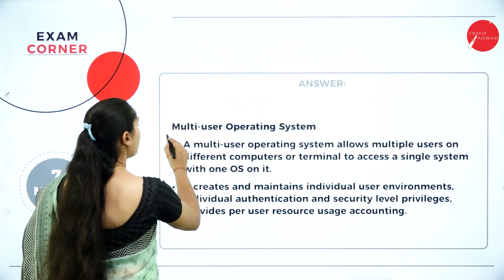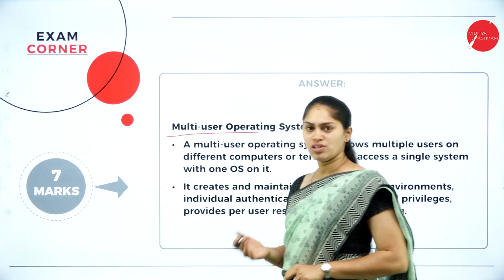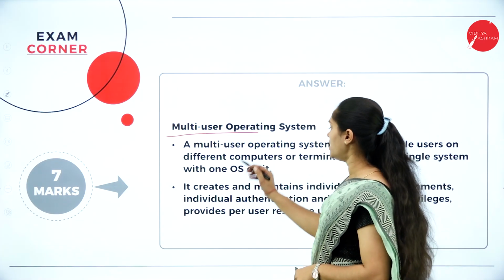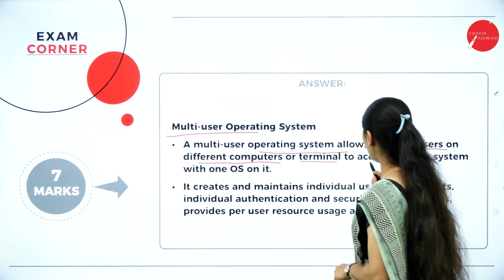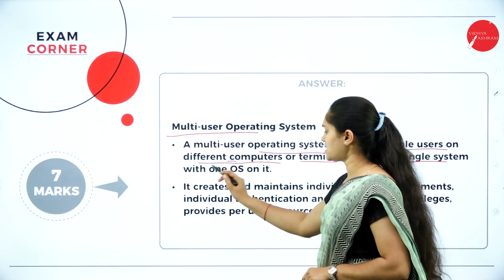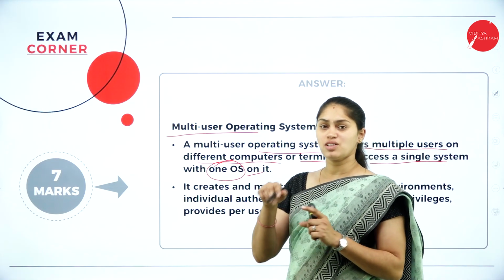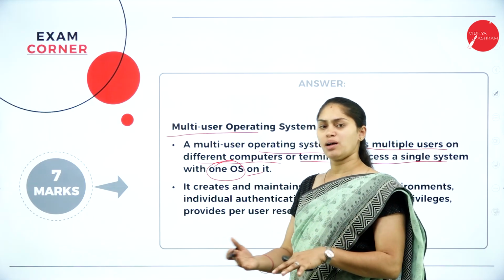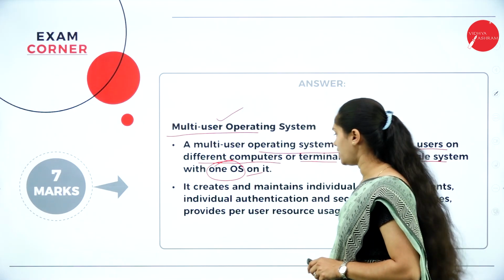Next, here we have the multi-user operating system. We know single user. When a resource is used by more than one person at a time, that is multi-user. It is an operating system that allows multiple users on different computers or terminals to access a single system with one operating system. So we have only one operating system and one set of resources, but you can access all these resources from different computers and terminals. Then we call that a multi-user operating system.